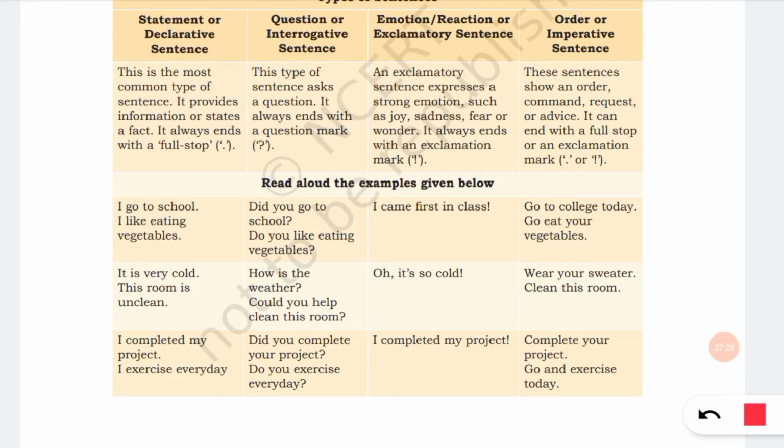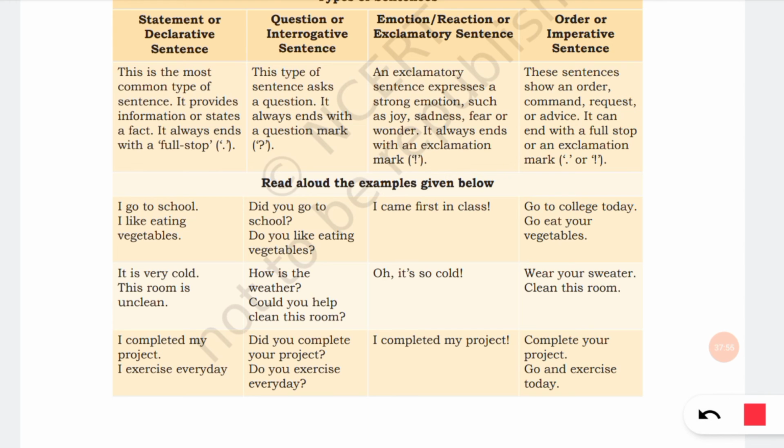That is, I came first in class! Oh, it's so cold! I completed my project! So actions with fear, sadness, or wonder come with exclamatory sentences. Then order or imperative sentence. It always has a command, order, request, or advice.